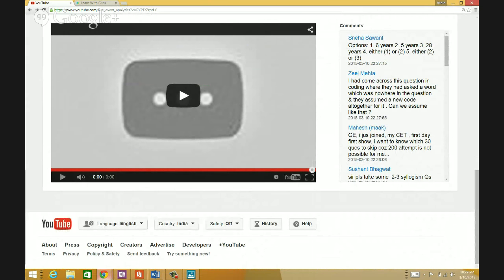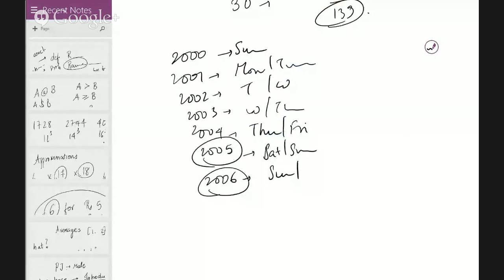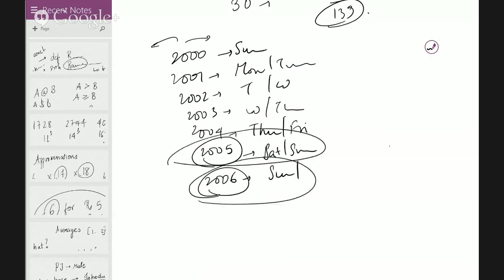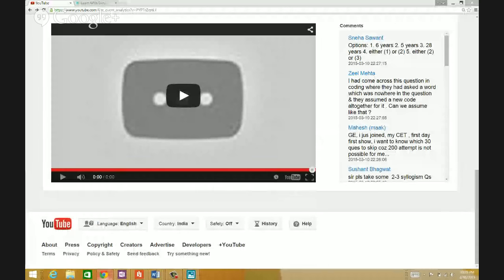So I think, Sneha, that's the answer. Option 4, either 1 or 2. You just did that, then take leap years and go ahead, and that's precisely going to be it. Even if she's born before Feb or after Feb, you have either-or as an option. So definitely it's perfectly fine, either after 5 years or after 6 years.